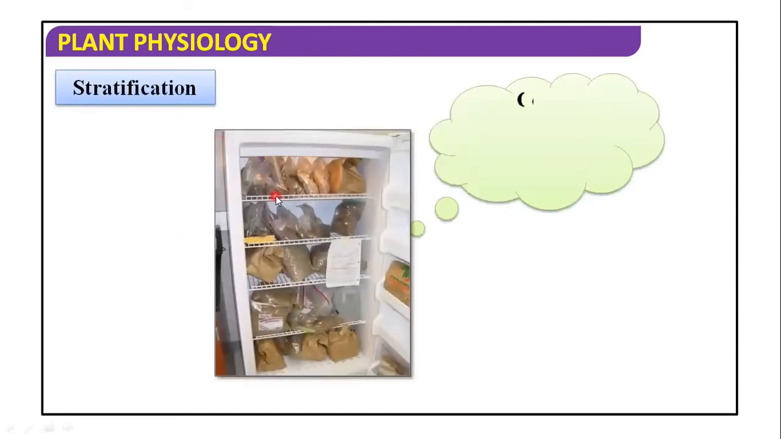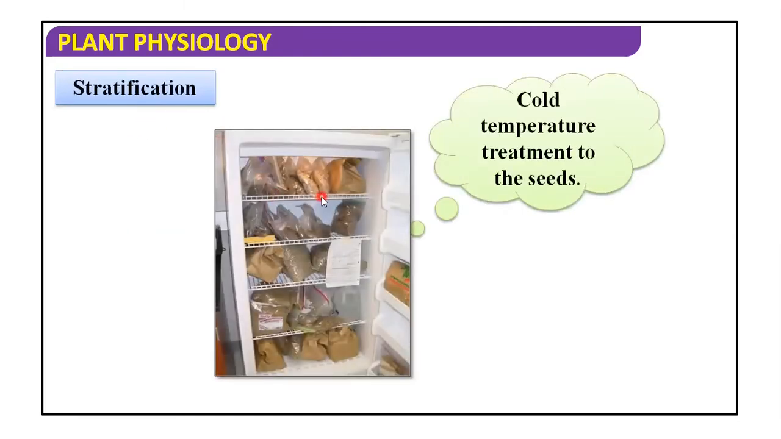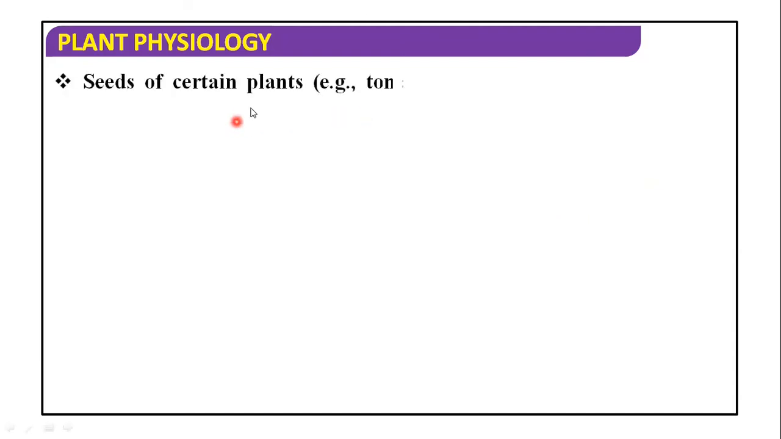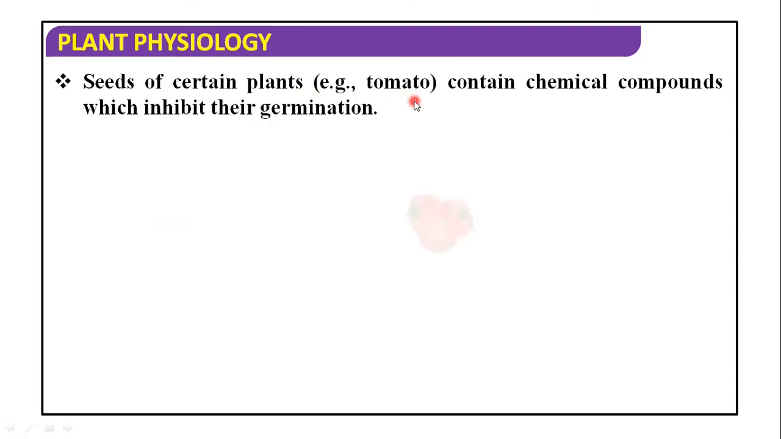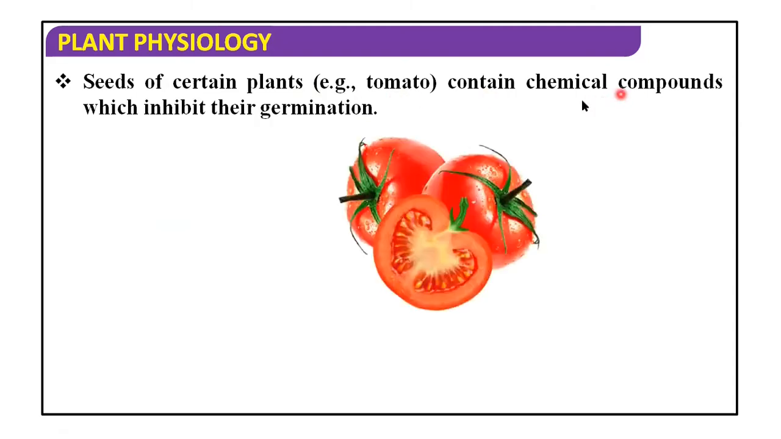Stratification is the another method in which seed dormancy can be broken in order to promote germination. Here the seeds are separated, in separate packets, and it is a cold temperature treatment of the seeds. It's an important point. Seeds of certain plants, for example tomato, contain a chemical compound which inhibits their germination.